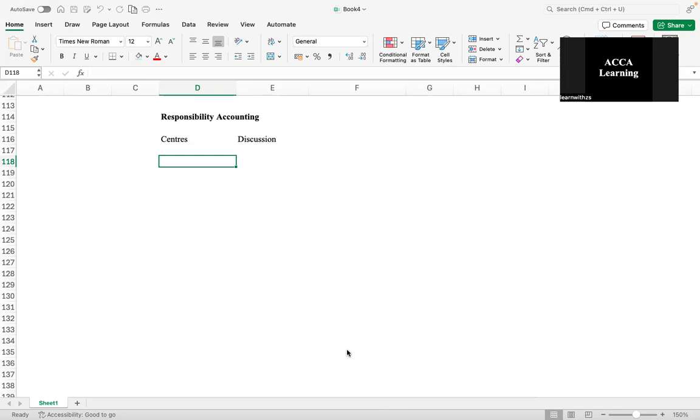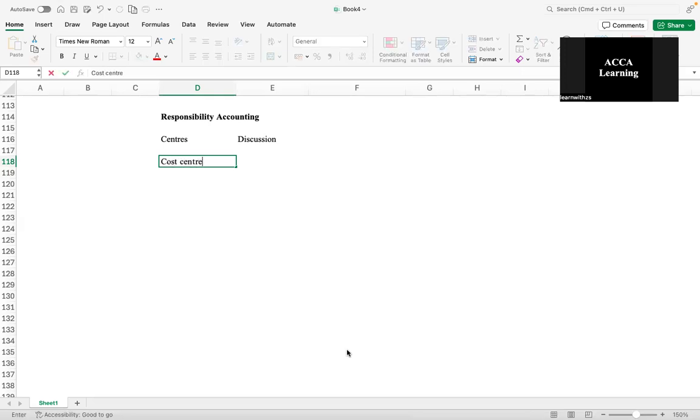All right. Firstly, what is responsibility accounting? Responsibility accounting is a way in which you can identify specific parts of businesses and you can assign a single manager who can be responsible for that part's performance. So think of it like a puzzle, where each piece will represent a different part of a business and each manager is responsible for their own puzzle piece. Now, the first center that we're going to discuss is the cost center.